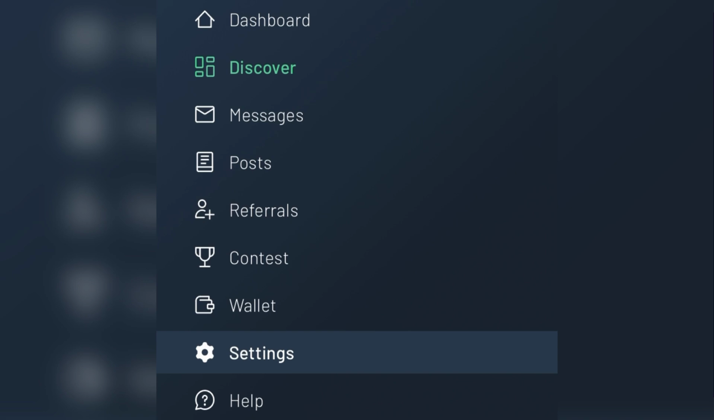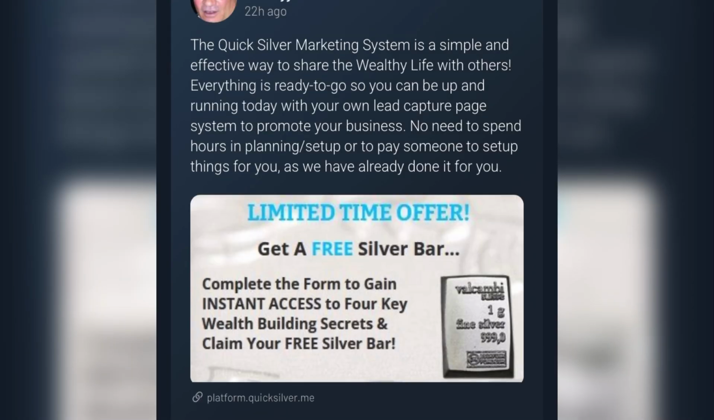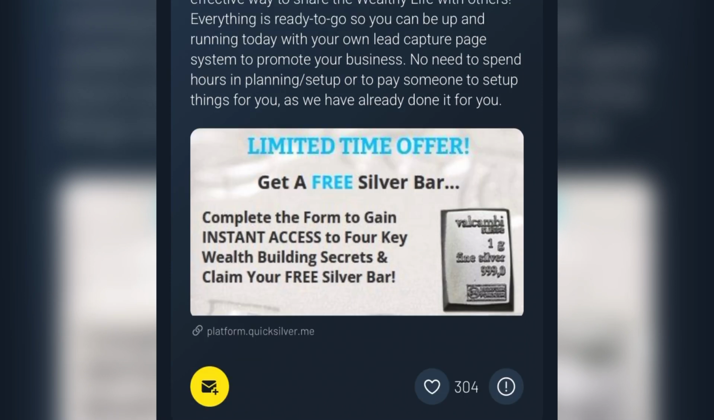Now to earn, you just have to come over to where it says discover. So once you click on discover, you're going to be seeing something like this. This is actually an ad that you have to view for some seconds and be paid some certain amount of coin. So right now what you just have to do is to stay on this page for some seconds and you be paid some amount of coin.